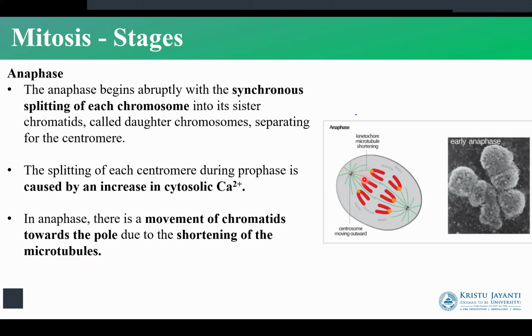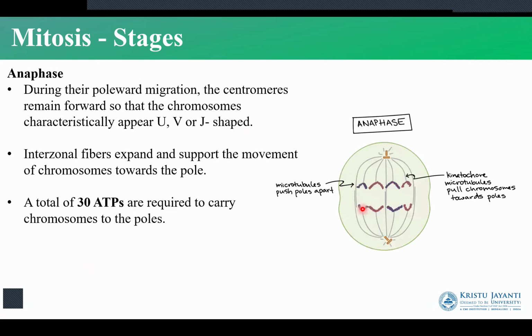The movement of the chromatids towards the pole can be due to the shortening of the microtubules. So we have the microtubules that are coming from the spindle fibers that have attached to the centromeres, pulling them back to the poles. So the microtubules will shorten. Microtubules, which are made up of tubulin dimers, are going to be shortened in order to pull the chromatids or the chromosomes to the opposite poles.